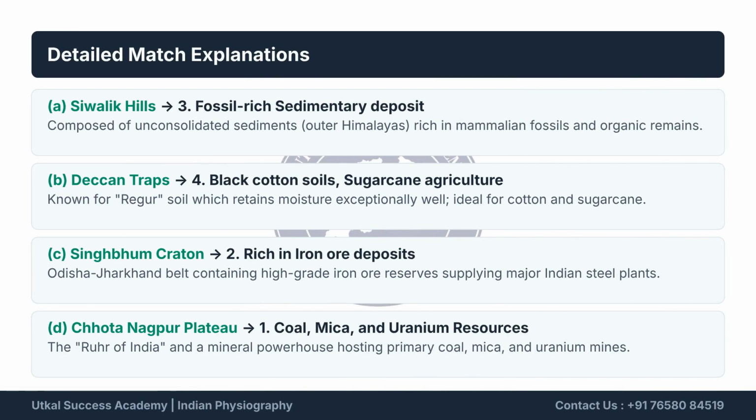Let's review the detailed explanations. Siwalik hills are unconsolidated sediments rich in fossils. Deccan traps yield regur, or black cotton soil, ideal for sugarcane. Singhbhum Craton is an iron ore powerhouse supplying steel plants. The Chota Nagpur Plateau, the Ruhr of India, is rich in coal, mica, and uranium.